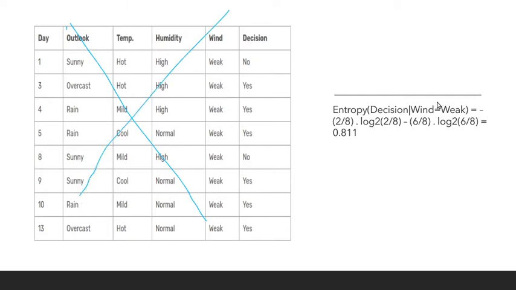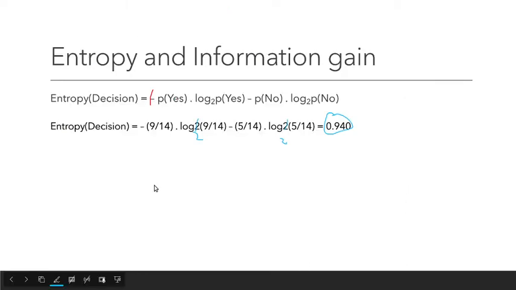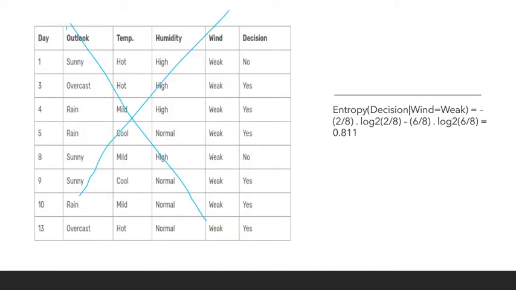So entropy is basically minus P of yes into log to the base 2 P of yes, minus P of no into log to the base 2 P of no. So the total is 1, 2, 3, 4, 5, 6, 7, 8. P of no is equal to 2 of 8. And P of yes is 1, 2, 3,